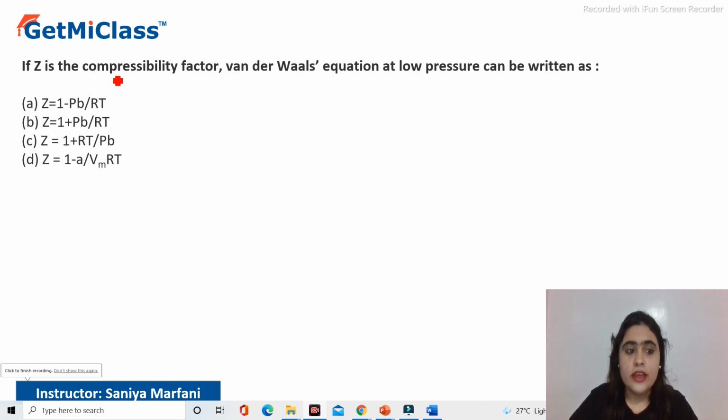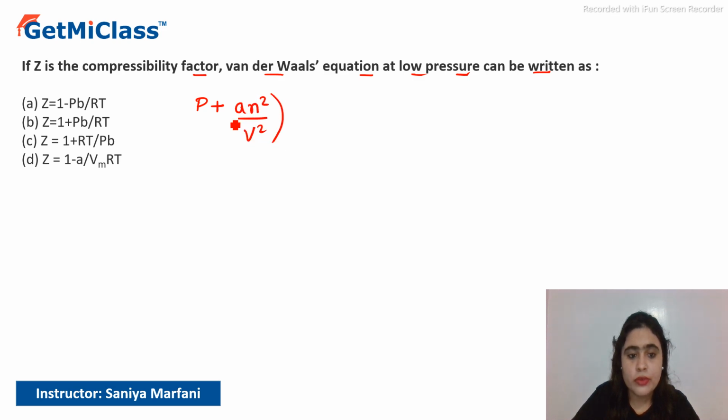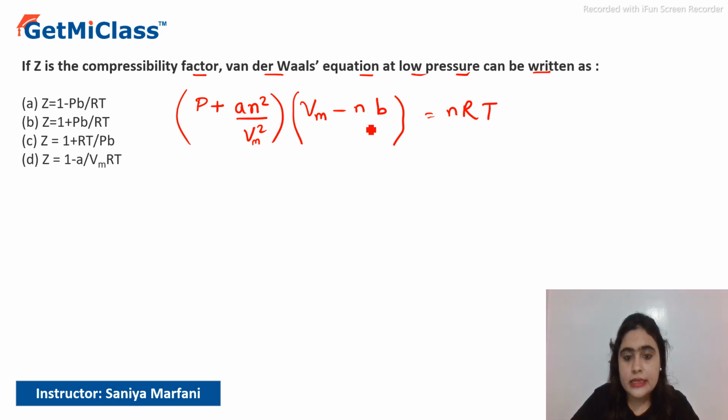Hey everyone, if Z is the compressibility factor, the van der Waals equation at low pressure can be written as, first we'll write the van der Waals equation. What is the van der Waals equation? P plus an squared by V squared, times V minus nb, is equal to nRT, where V is the volume occupied by the gas.